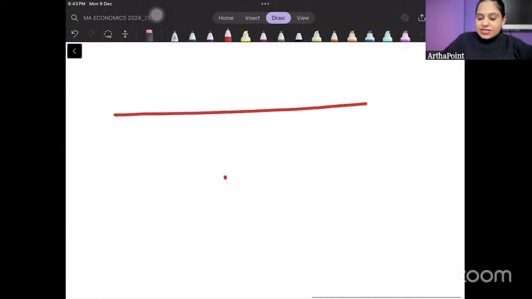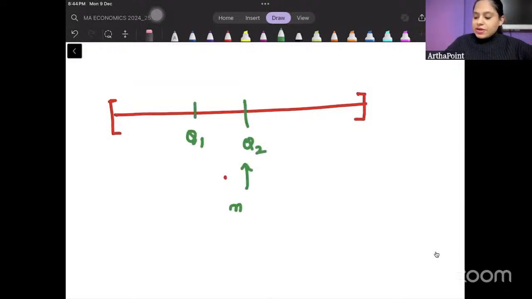If I have a data set, quartile means that I am dividing the entire data in 4 parts. मैंने उस पूरे data को 4 parts में divide किया है, right? Q1, Q2, Q3 and Q4. So for example, this is Q1 here, this is Q2 here. Q2 is nothing but median. This is Q3 here, right?